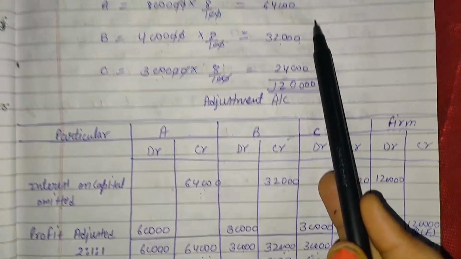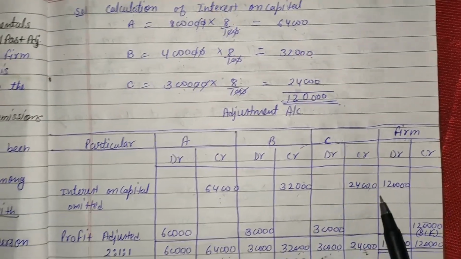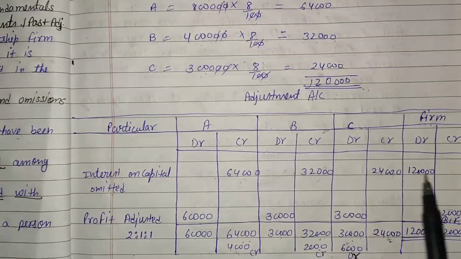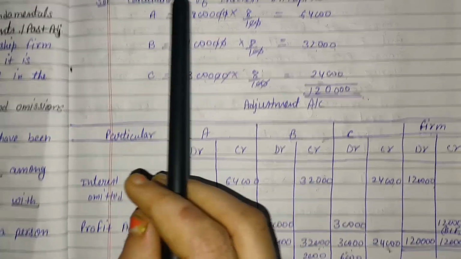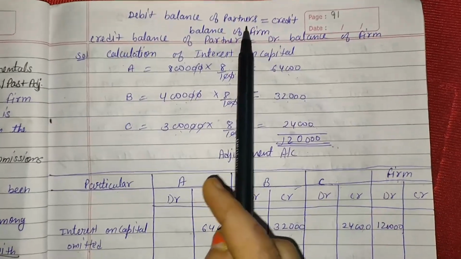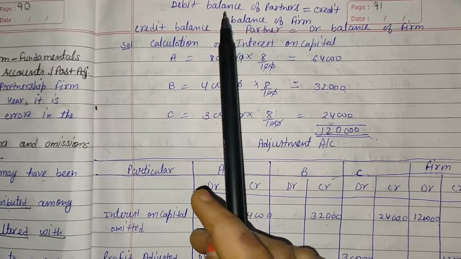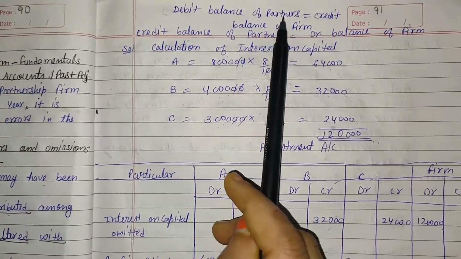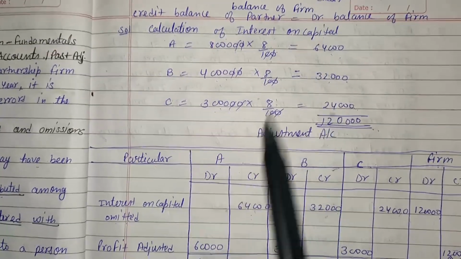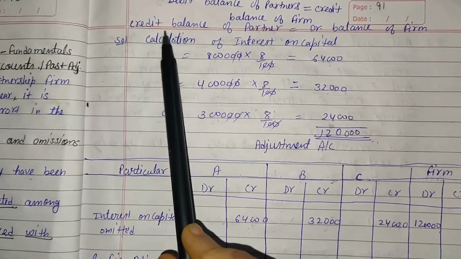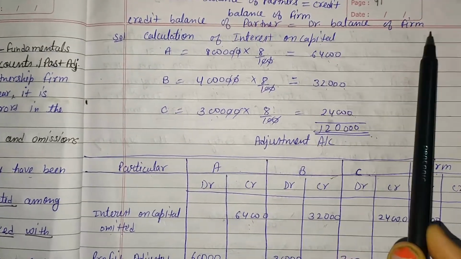64,000 we had already calculated, 32,000 already calculated, and 24,000, and the sum of all these is 1,20,000. Here the important information is that the debit balance of partners is equal to the credit balance of the firm. If anything comes on the debit side of the partners, that also comes on the credit side of the firm, or anything that comes on the credit side of the partners is equal to the debit side of the firm.